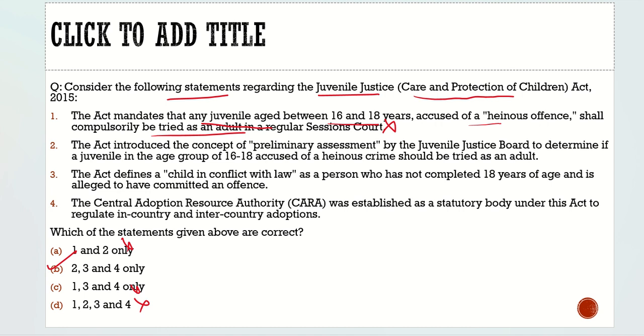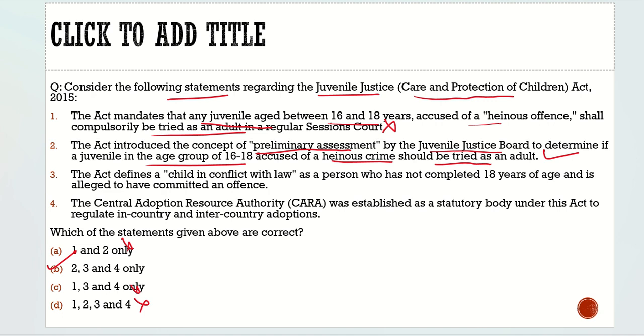That's why I say after reading every statement, you should look at the options. If there is an incorrect statement and in the options that statement is given, then we can easily eliminate it, and it will help us in reducing the time as well as marking the questions correctly. Maybe sometimes there are statements which you are not aware of, but once you can identify the incorrect statements, it will definitely help you. The second statement says the act introduced the concept of preliminary assessment by the Juvenile Justice Board to determine if a juvenile in the age group of 16 to 18 accused of a heinous crime should be treated as an adult.